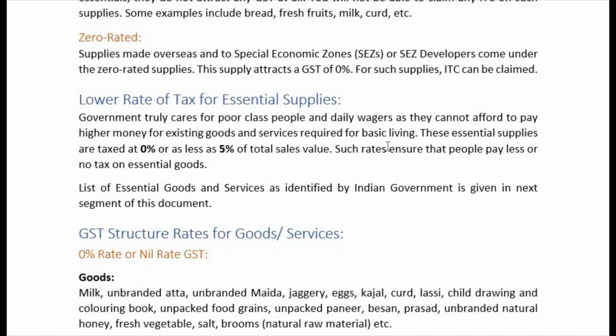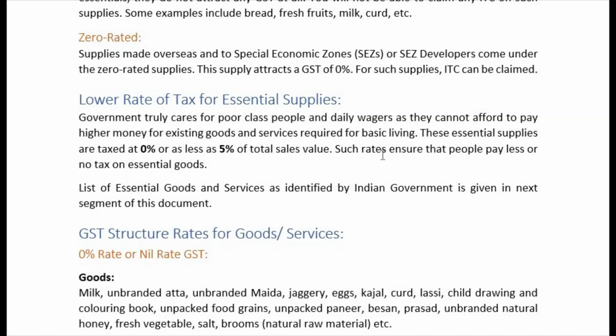If you want to live a luxury life, you can live. That freedom is given to you. But if you look at the approach of the government, it will focus on giving you basic infrastructure, basic living, right? So the government truly cares for poor class people and daily wagers.